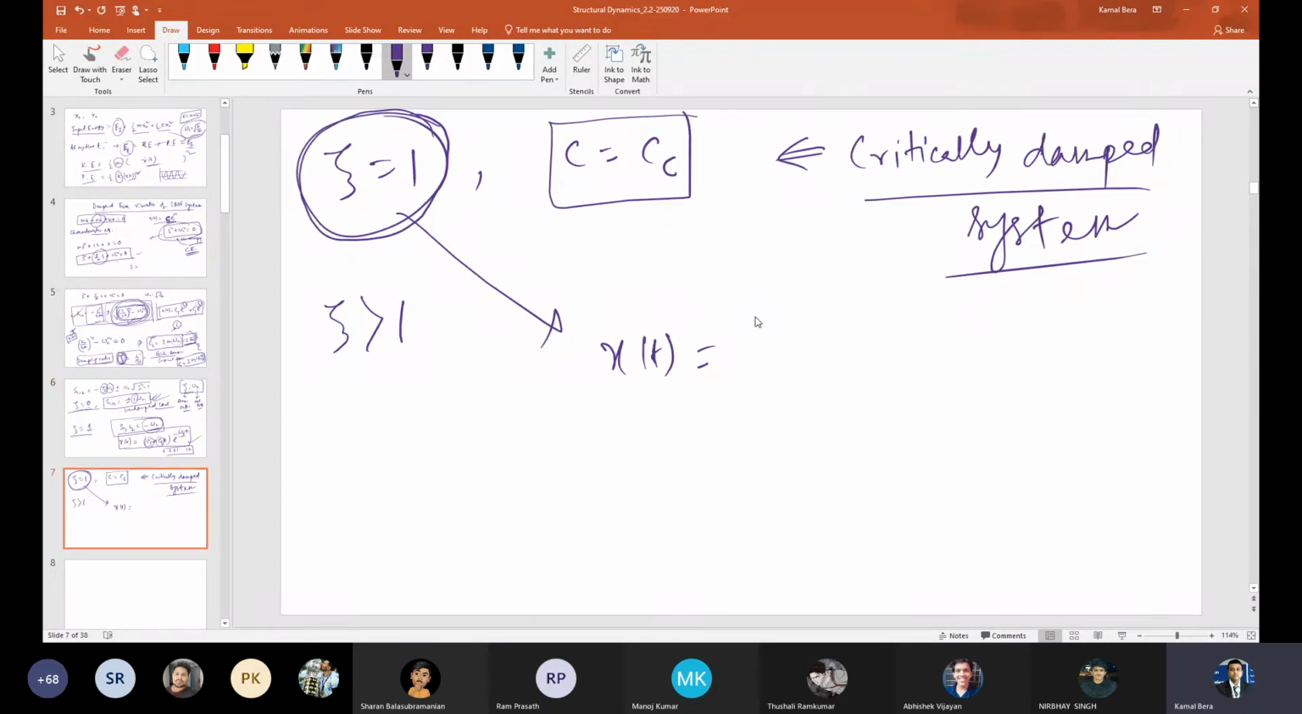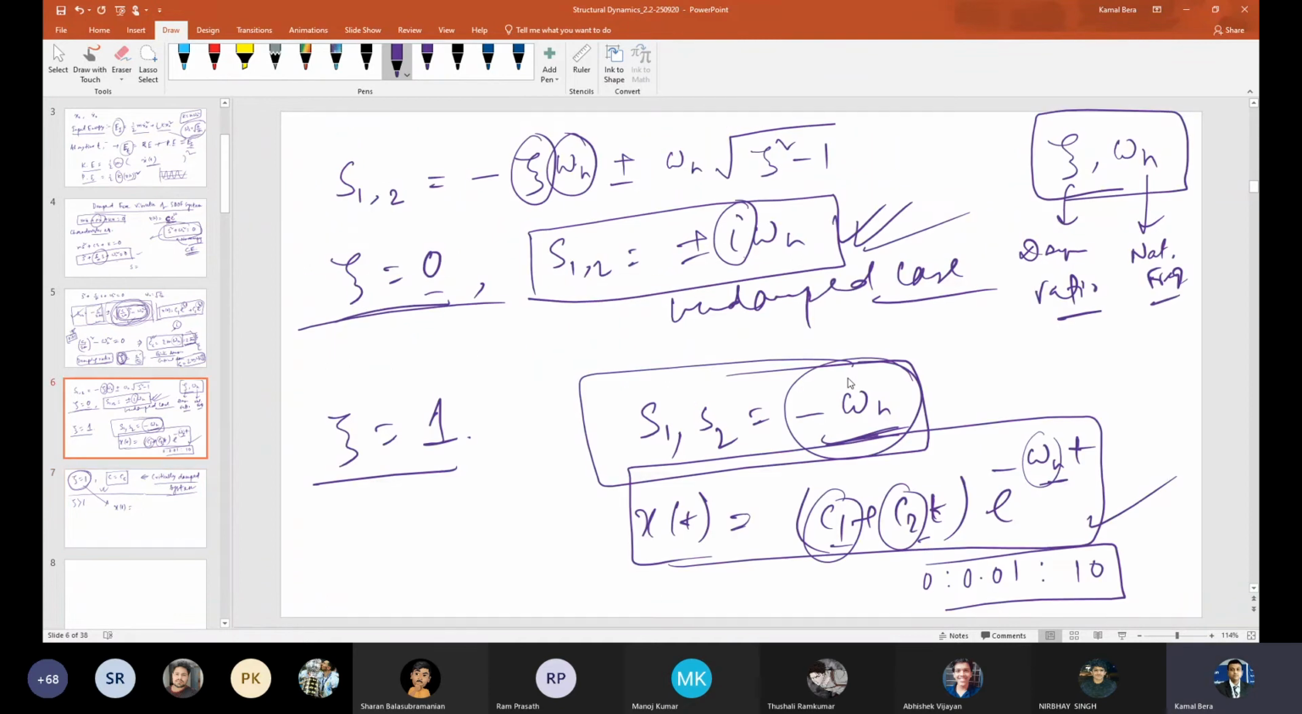Now C1 and C2 I can find out from the initial displacement condition. But since this is not a general physical system, some physical systems exist. Now tell me, can you give one example where this critical damping exists?